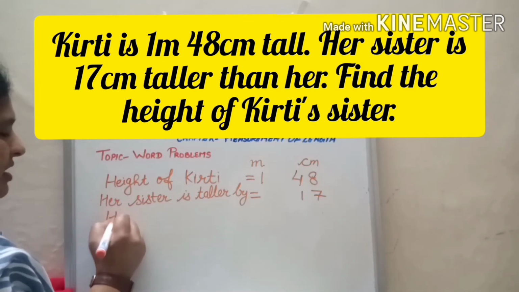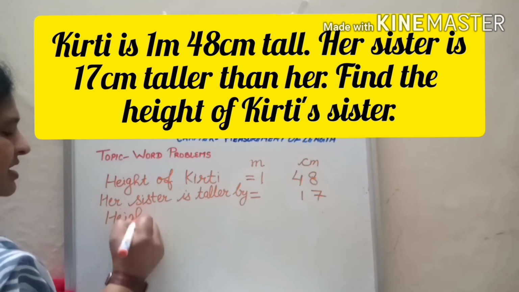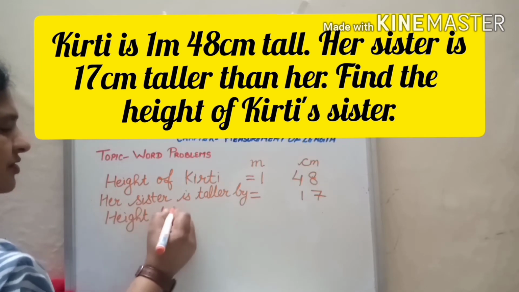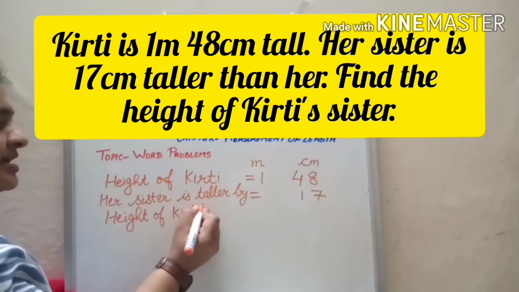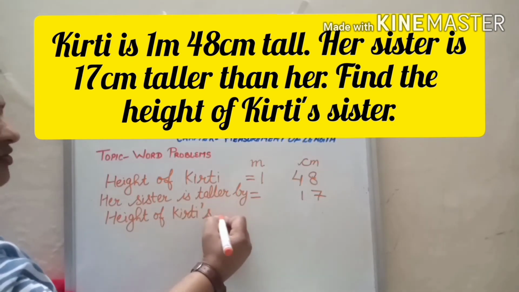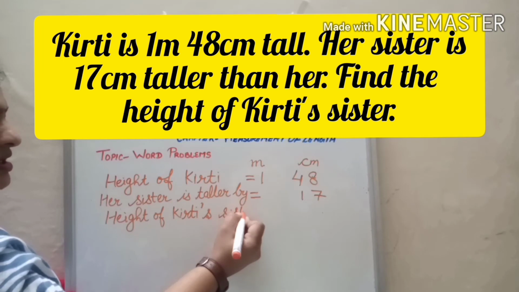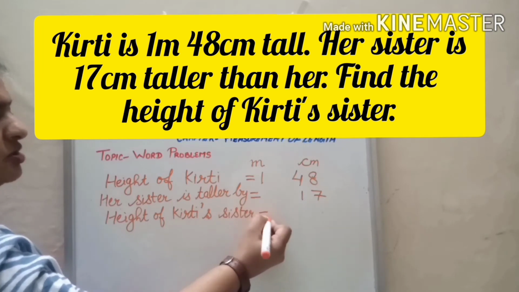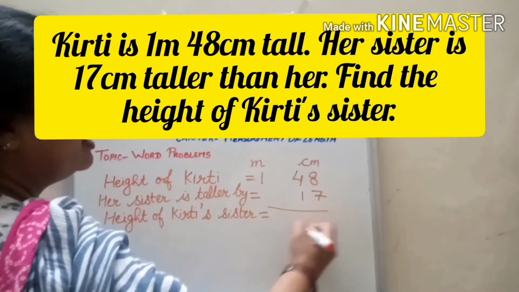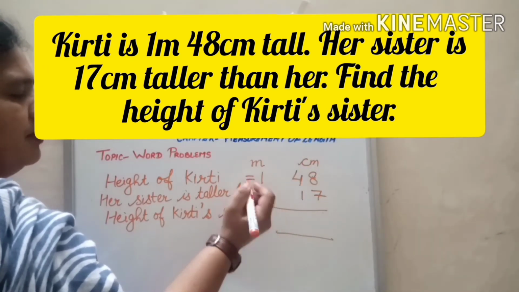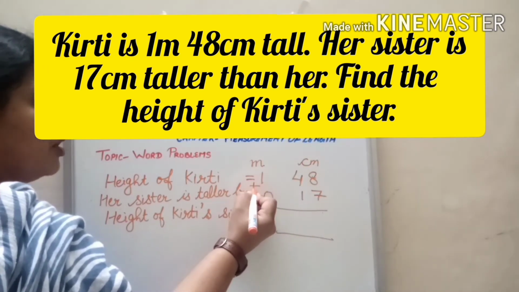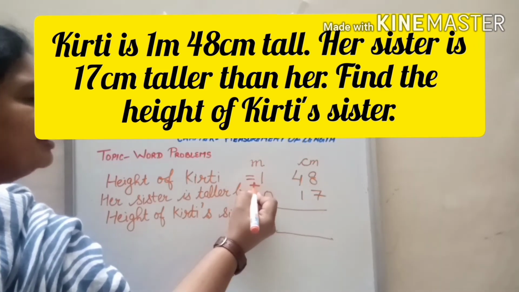Then question is, he is asking height of Kirti's sister. So we will write as it is, height of Kirti's, apostrophe s. Don't forget to write this. These are some important tips. You should keep it in your mind. Now here in meter nothing is there. We can put 0 if there is no number. It's up to us. Don't forget to put the sign of plus.